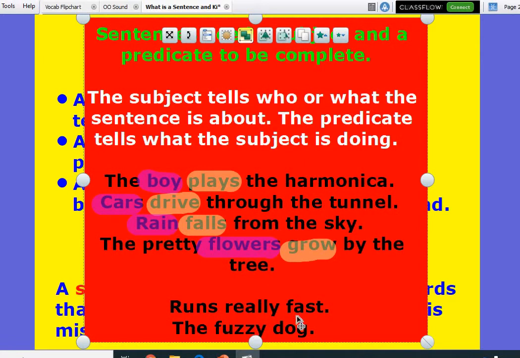What about the fuzzy dog? Would that be a whole sentence? No, it's missing its predicate. It tells me the fuzzy dog, but it doesn't tell me what the fuzzy dog is doing. So, if it's missing a subject or a predicate, it will be a fragment or not a whole sentence, okay?